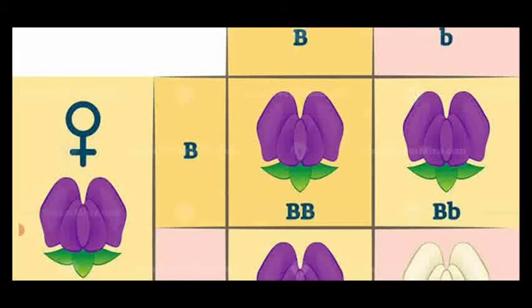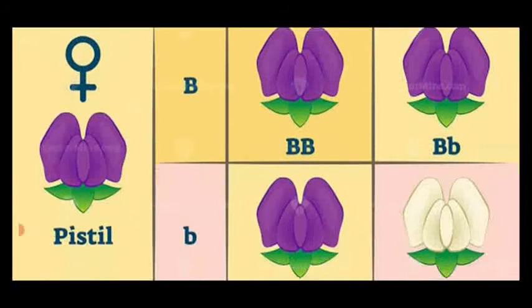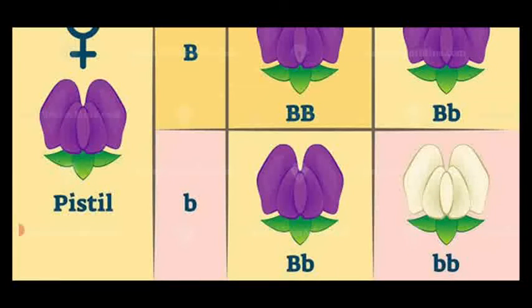Another one, capital B, small b. This is not a true breeding one. It is a hybrid, because both the alleles are present here. But the recessive character is suppressed, and only the dominant is expressed. So this is the purple color flower. The third one is also capital B, small b, purple color flower.